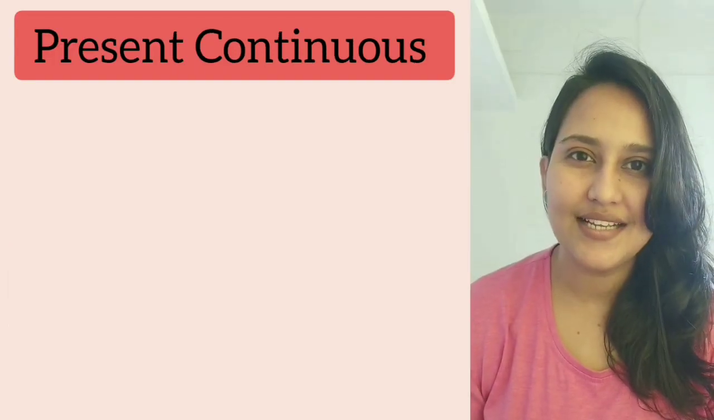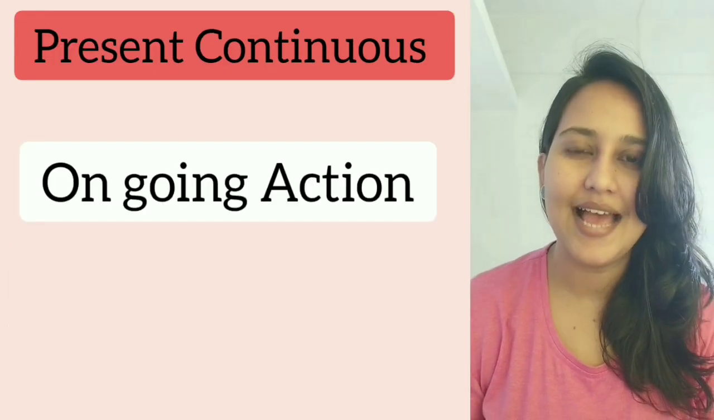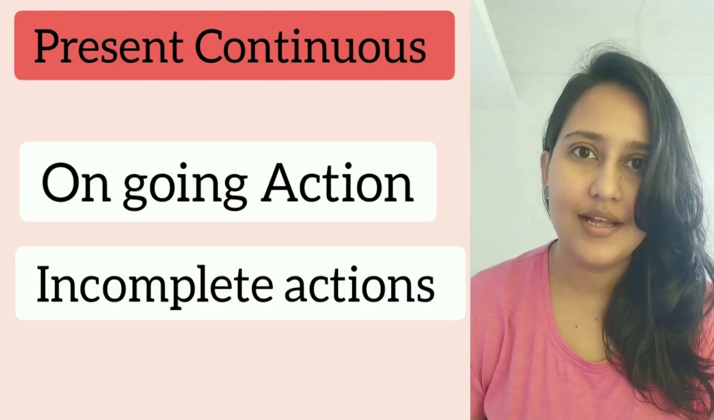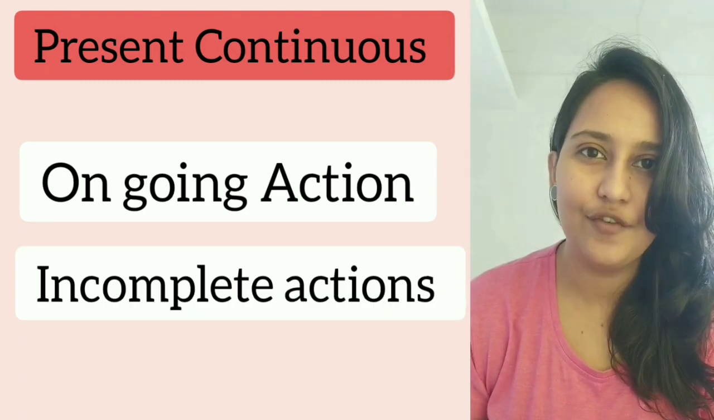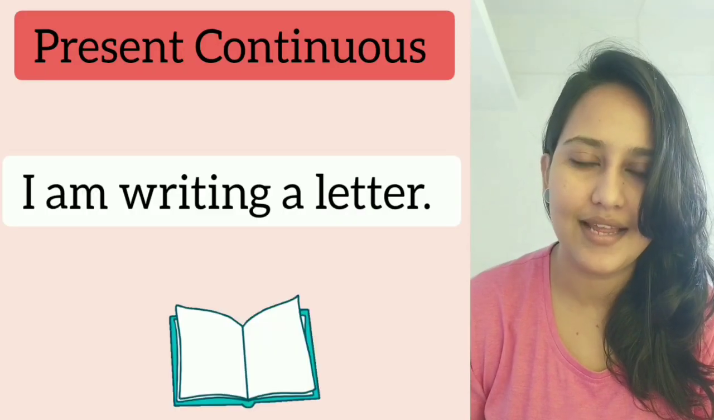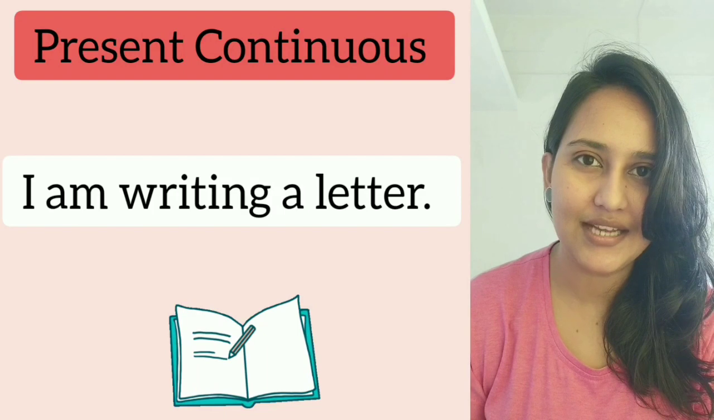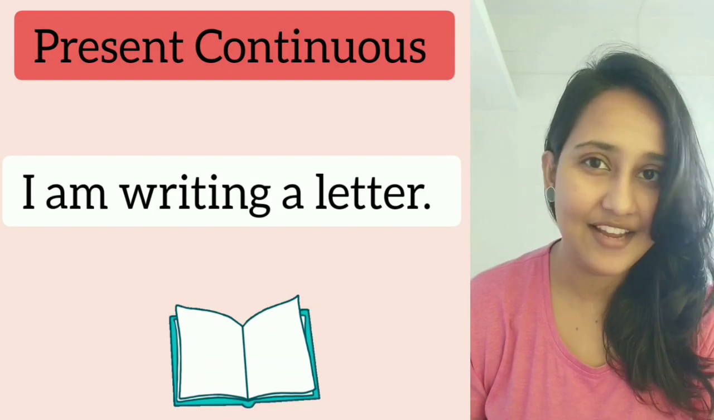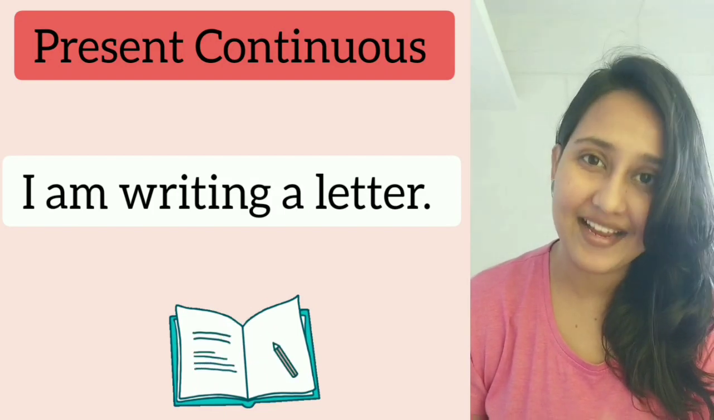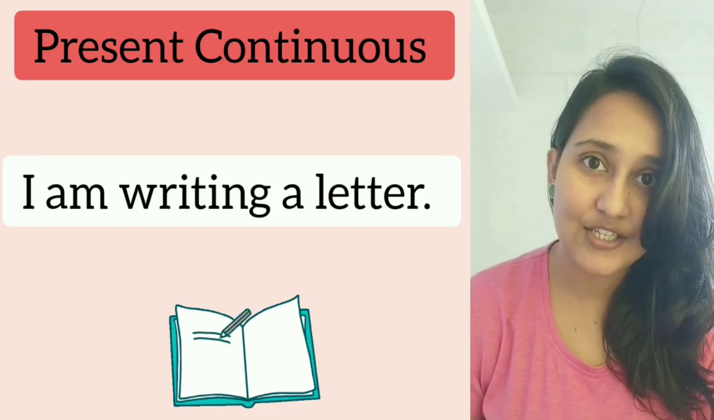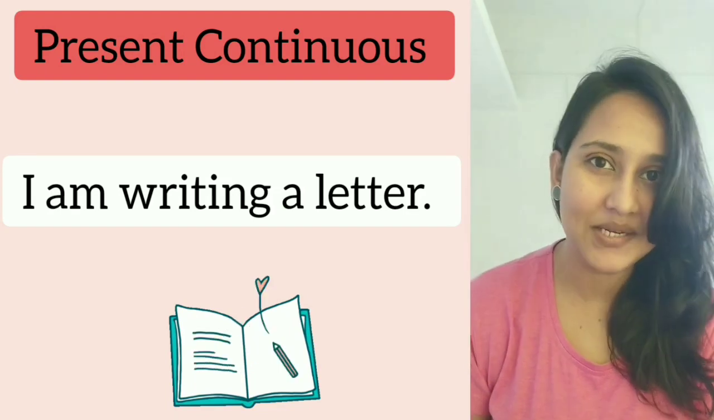Present continuous tense talks about the action that is happening. It has not been completed yet. It is still going on. The process is still going on. For example, I am writing a letter. The letter writing, the action that is not yet completed. I am still writing a letter. I have not completed writing it. I am still writing. And this is happening in the present. So it becomes present continuous.